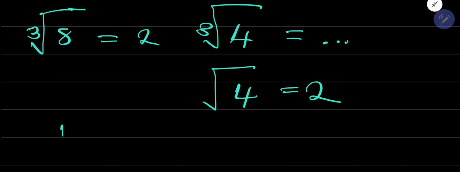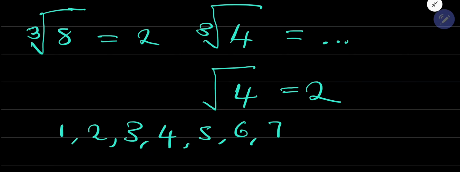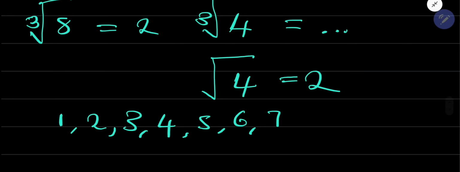Remember that our integers are 1, 2, 3, 4, 5, 6, 7. So it is very crucial, it is vital for you to revise what integers are. Cool, guys. Then let us start with our surds now. We have 2 laws about surds that I want to share with you today.